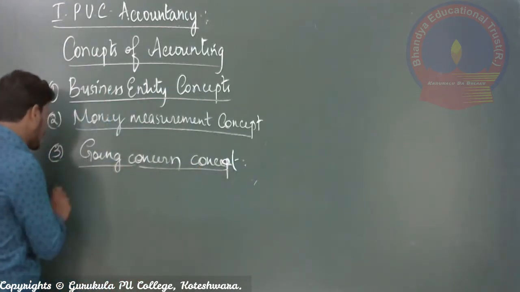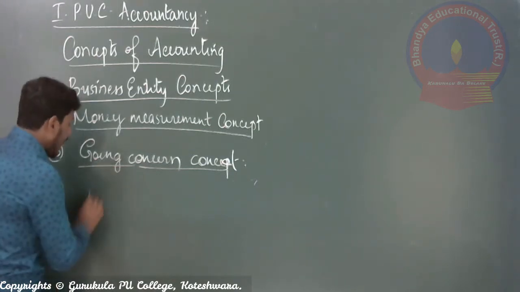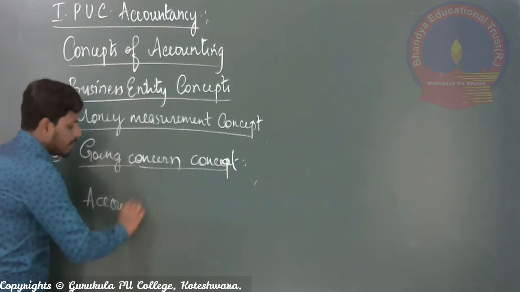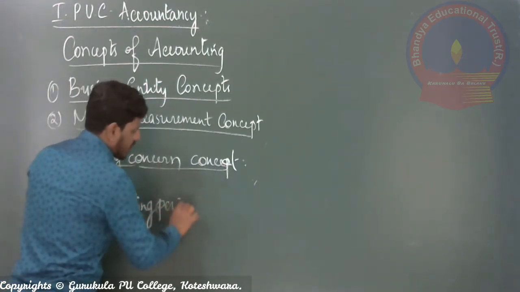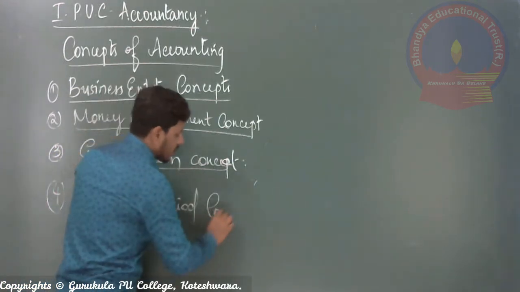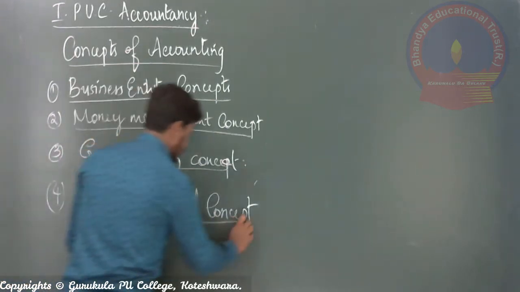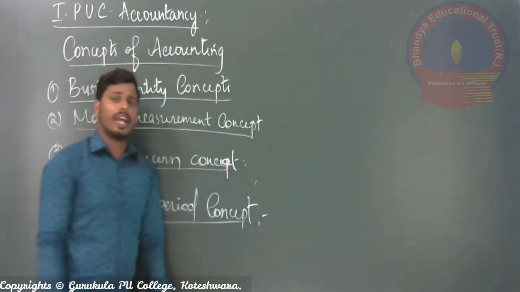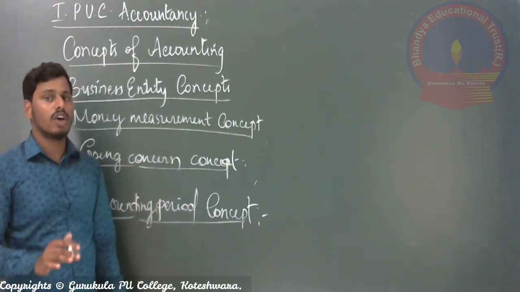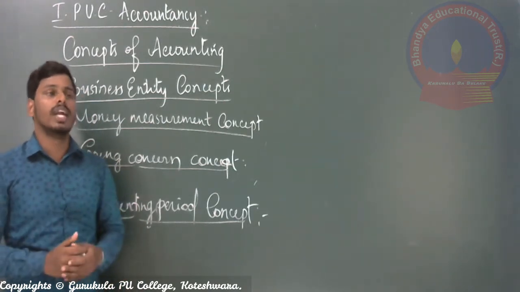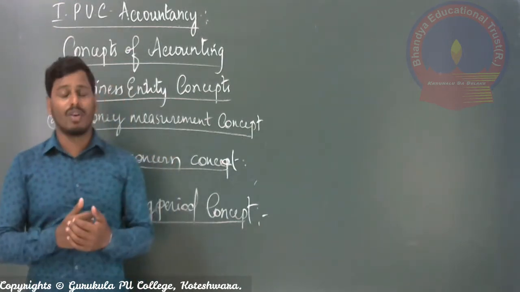Next, number 4, the fourth accounting concept, is the accounting period concept. The key objective of the accounting process is to calculate the profit as well as the losses after a certain period of time.